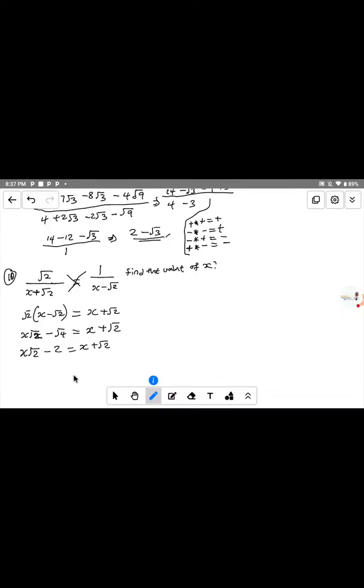Okay, I should re-explain. Let me explain it again. That is why I say you should always drop a message if you don't understand, so it will be easy for me to start again. What I observe here: when you are given a question with two parts that are both fractions and they are separated by equal to, you cross multiply. But if they are separated by plus or minus, you find the LCM of the denominators. That is what we did in question 9. But in this case they are separated by equal to, so we cross multiply.